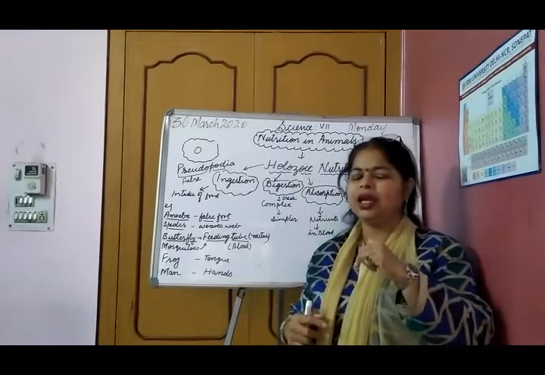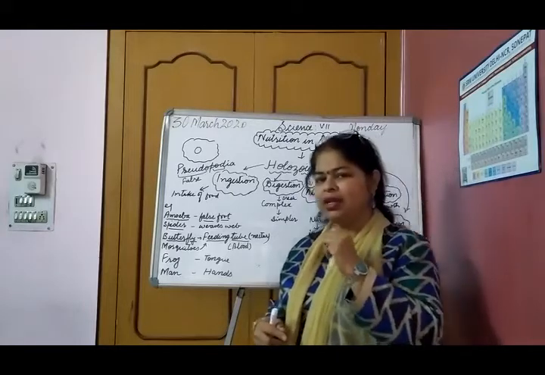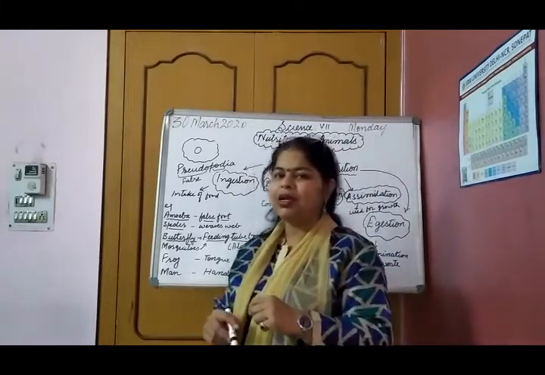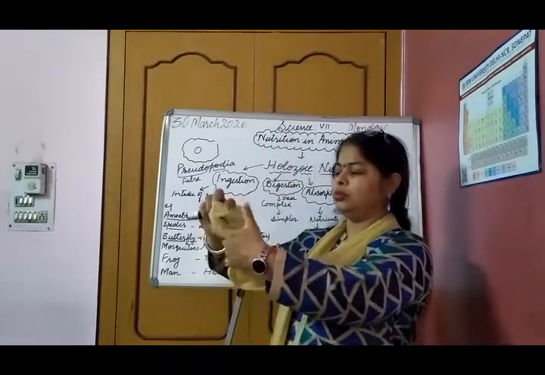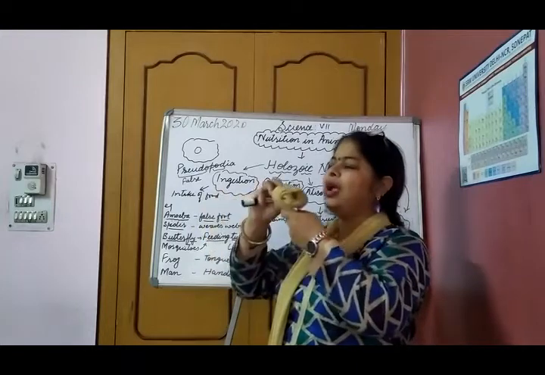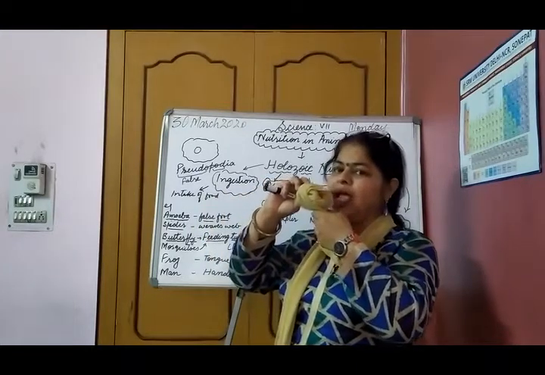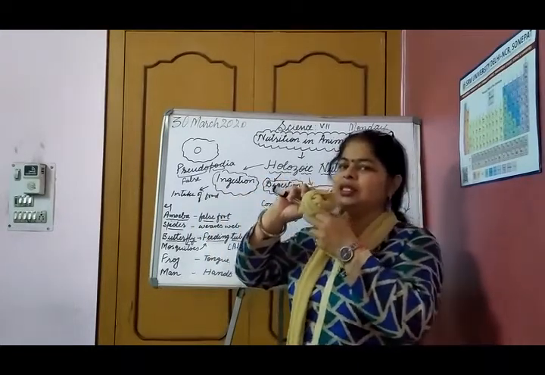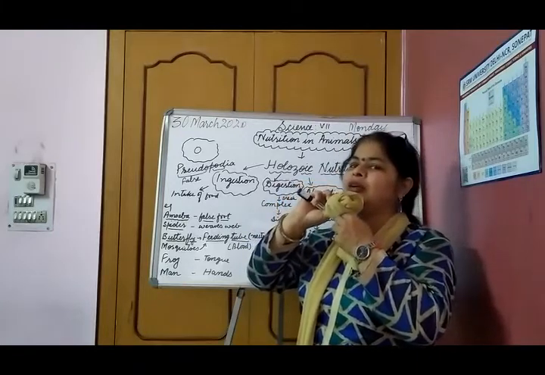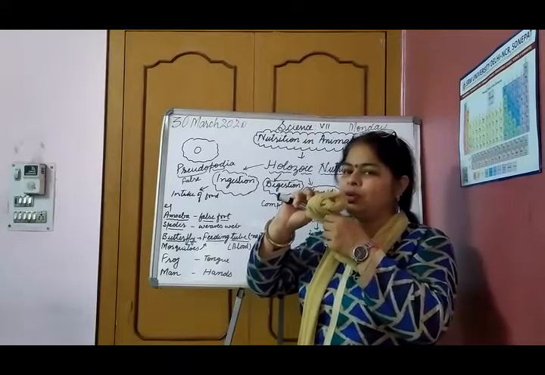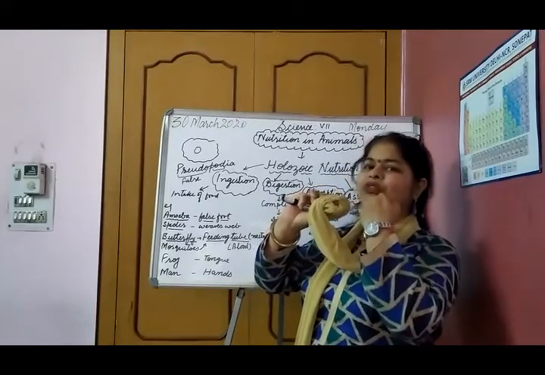But in the case of frogs, chameleons, what happens? The tongue is just like this. It is rolled, and is kept inside the mouth. And as soon as it sees the prey, it is free. It is joined from front, and it is free from the back.